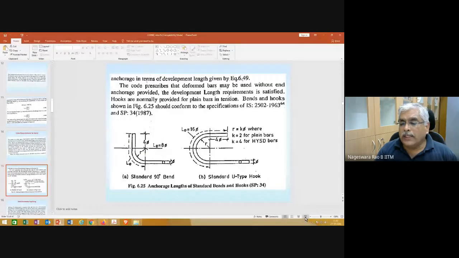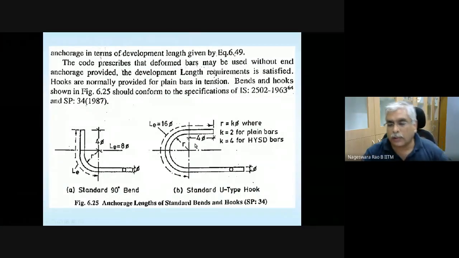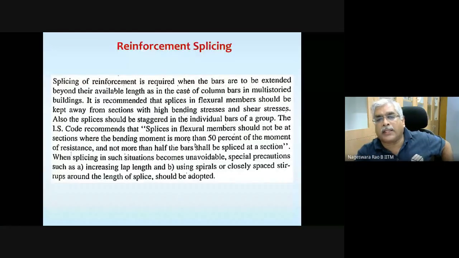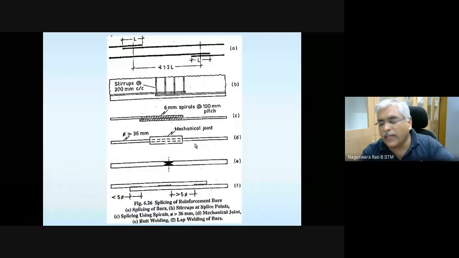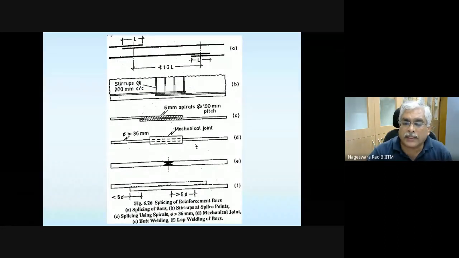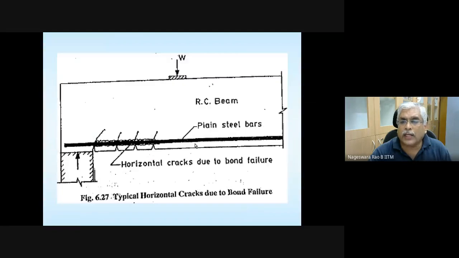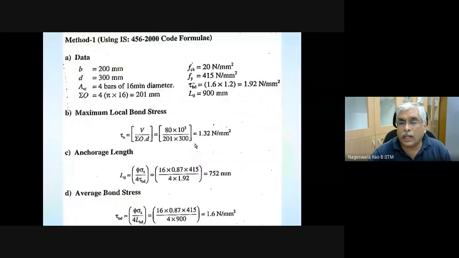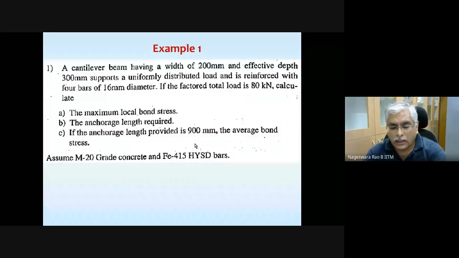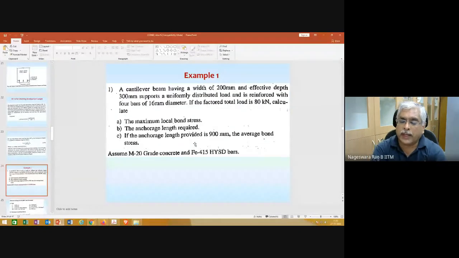So with this, we'll stop, and further we will discuss in tomorrow's class, and also look at some examples. And also we'll see what reinforcement splicing is and other things. We'll be focusing on pages 42, 43, 44, 45 of IS 456. I'm going to stop here.